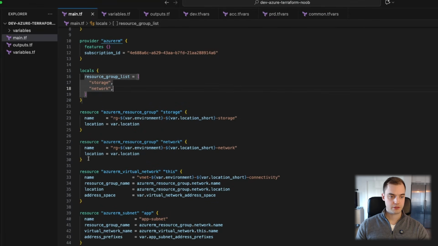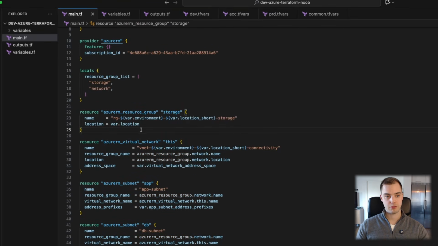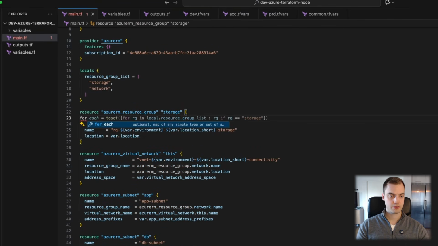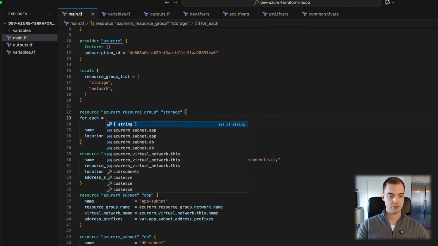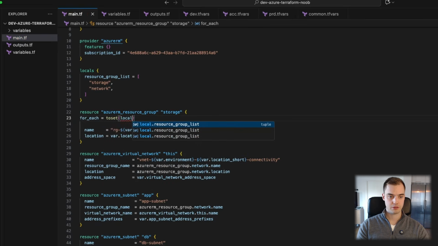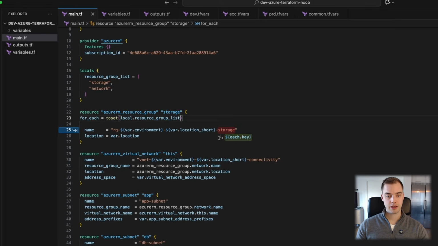Now that we have this, we can actually get rid of one entire resource block, and we can come into the first one and say just local, or for_each to set local resource group list, and we have to change storage here at the end to each.key. So each.key in local.resource_group_list translates into storage and network.